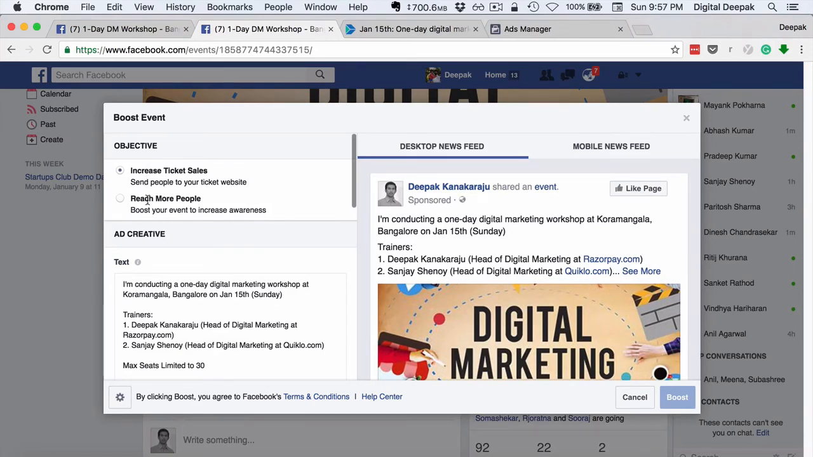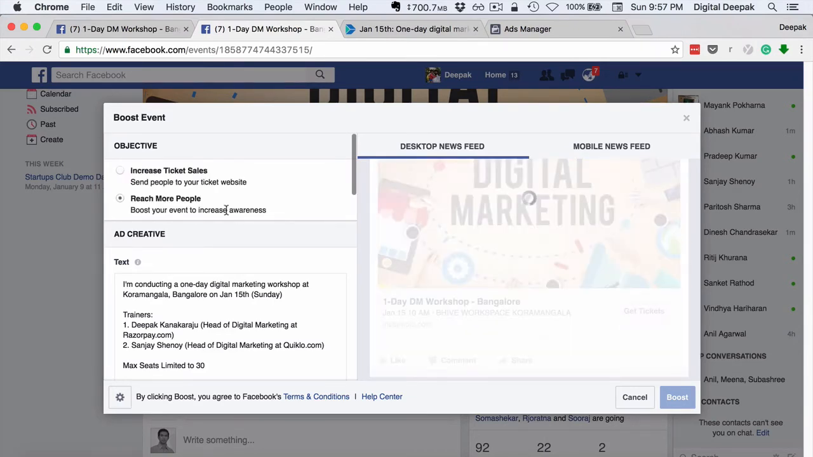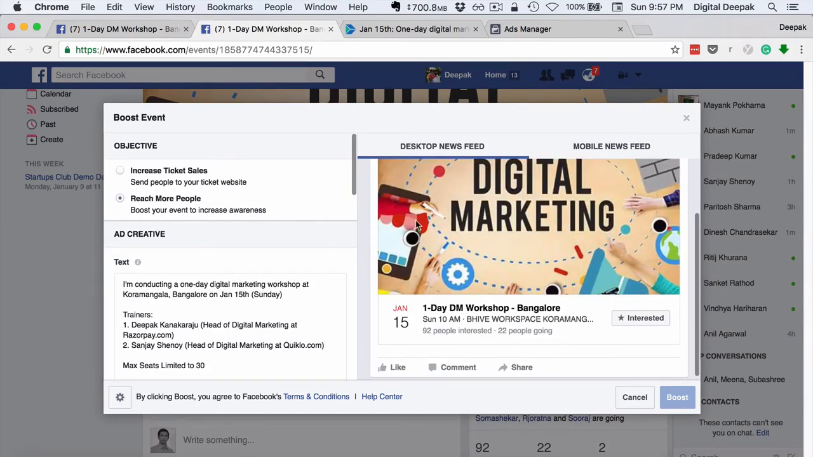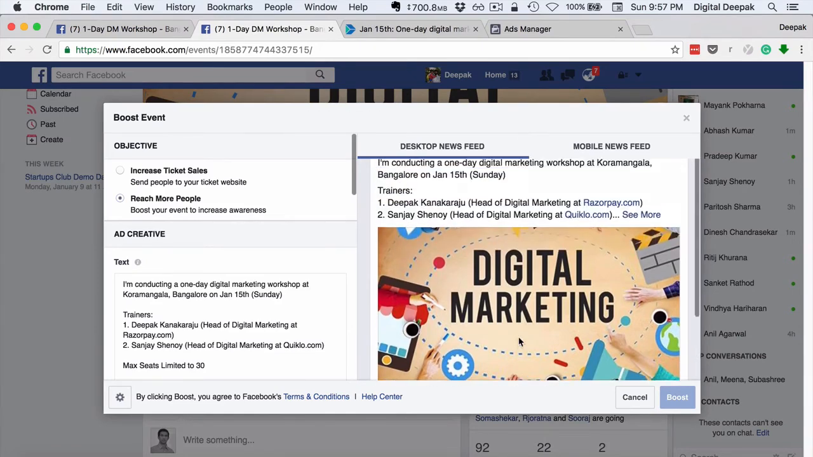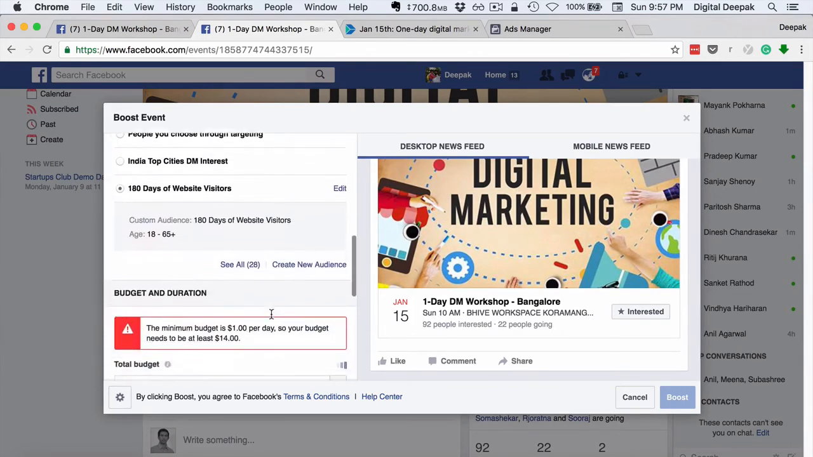So I want the ad to be optimized for ticket sales. So here you can see the get tickets button will be displayed. If I click on increase ticket sales, it will optimize so that more people click on the get tickets link. If it is just for brand awareness, if I just want to let everyone know that I am doing this event, then I would click on reach more people, and here people can just click on interested. So you can see that 92 people are interested and 22 people are going. And this is how it works if you want to boost it from the page itself.